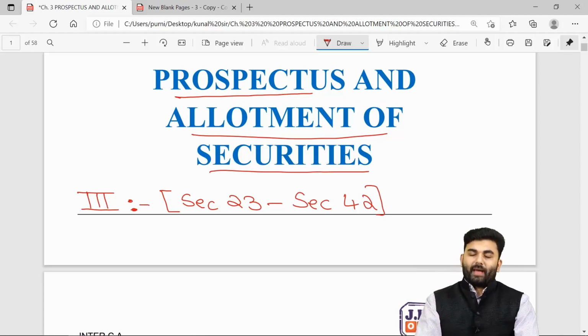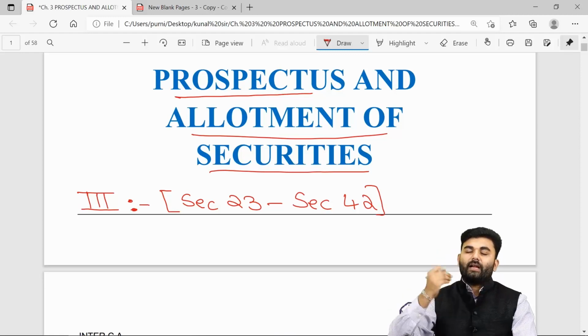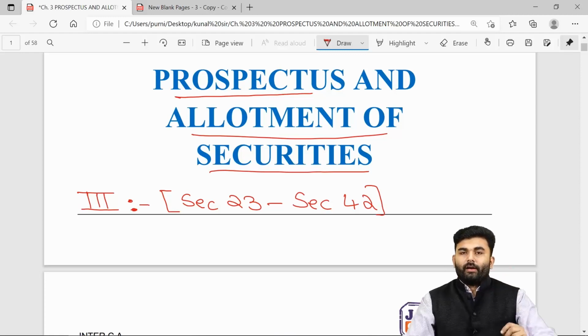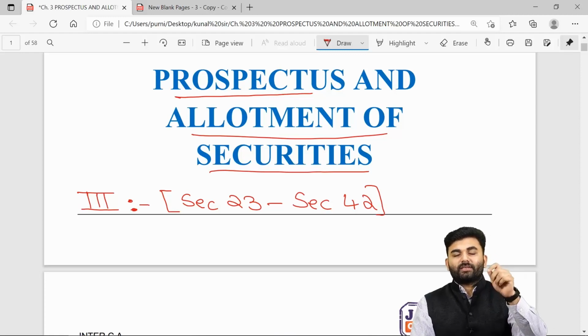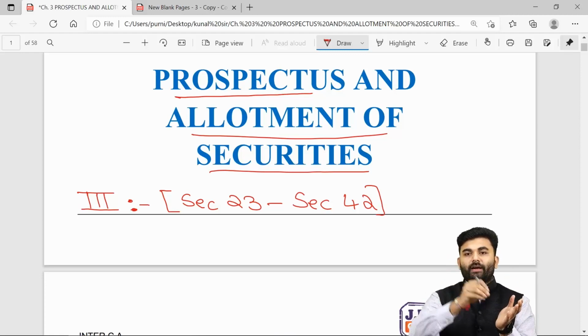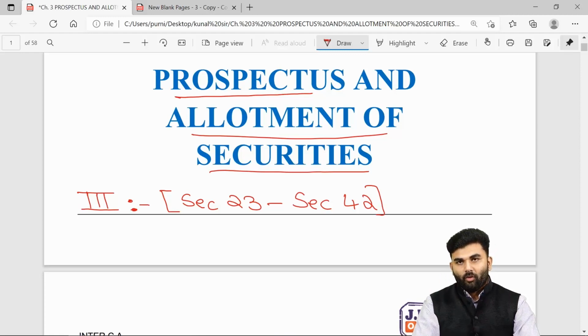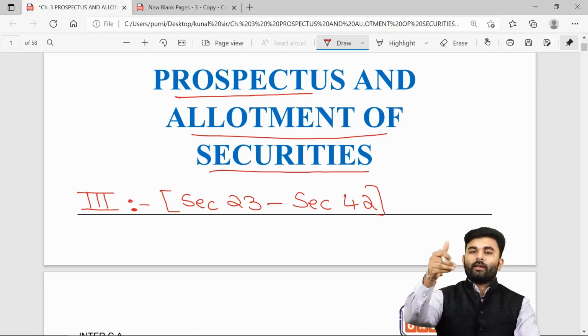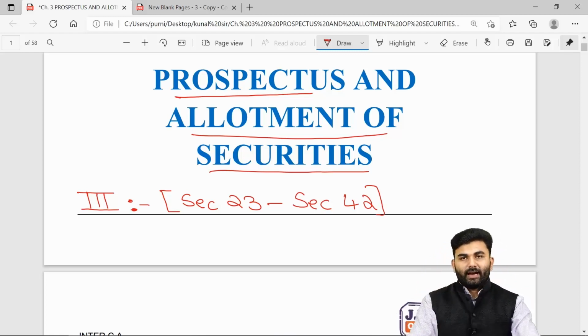Through that prospectus, the investors will start giving application money to the company. If the company accepts such application money, then the company will allot securities to the investors. On one side the company will receive the funds, and on the other side the investor will get the securities of that company.